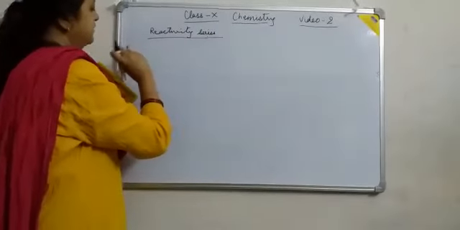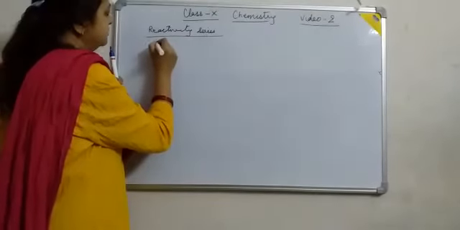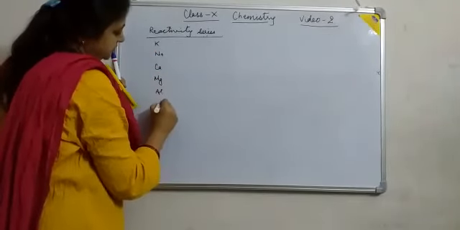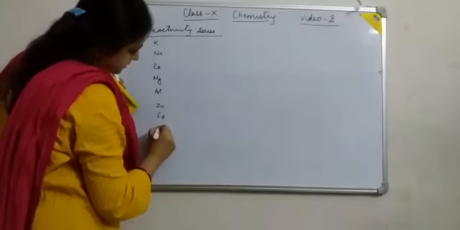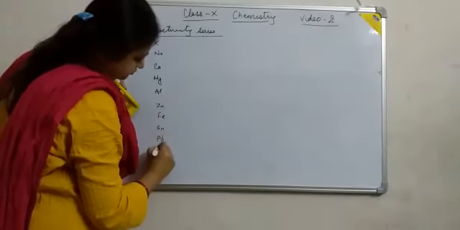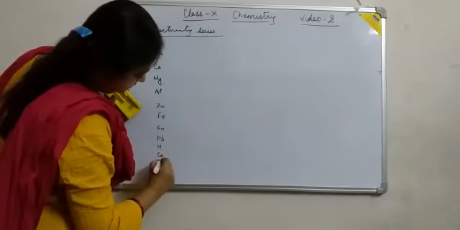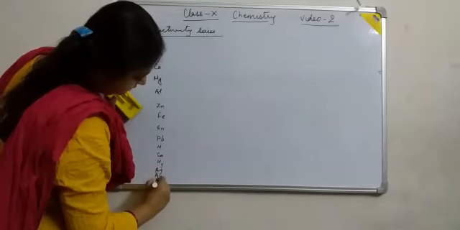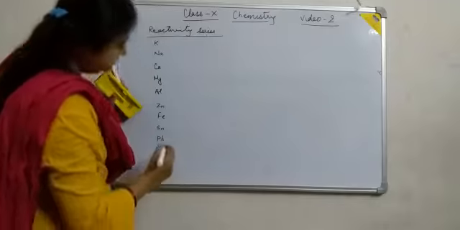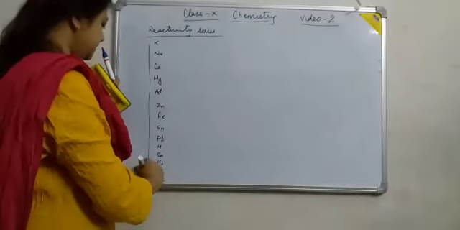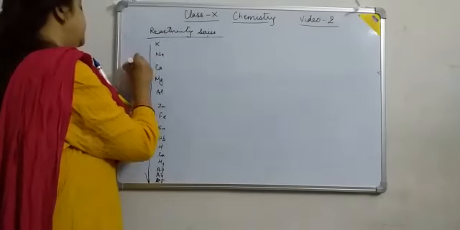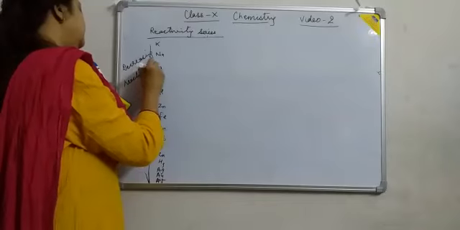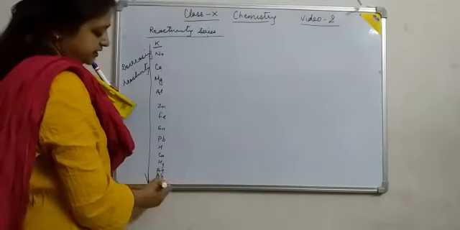As you know, in the reactivity series, the first element is potassium, then sodium, calcium, magnesium, aluminium, zinc, iron, tin, lead, hydrogen, copper, mercury, silver, gold and platinum. This is the decreasing reactivity. The most reactive is potassium and the least reactive is platinum.